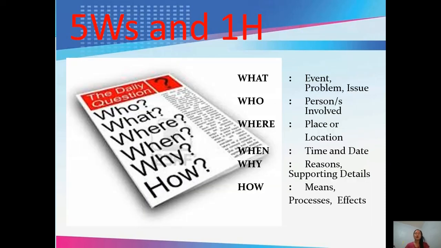The 5 W's and 1H, as you look at the illustration: the daily question who, what, where, when, why, how. So what? Event, problem, the issue. What is the event? What is the issue? What is the problem? Okay, so who? This pertains to the person or persons involved. So who are the persons involved in the news story?